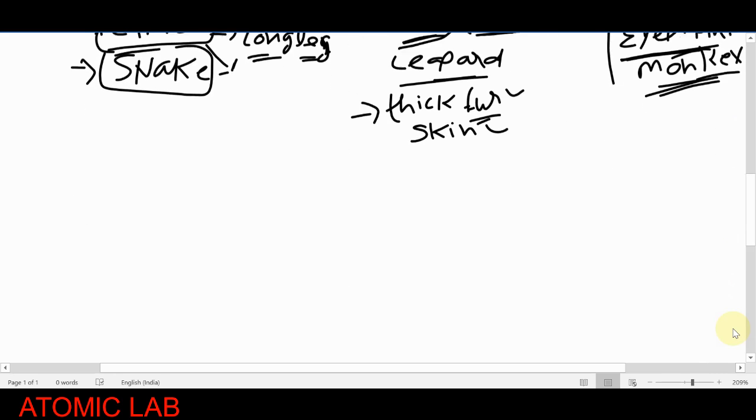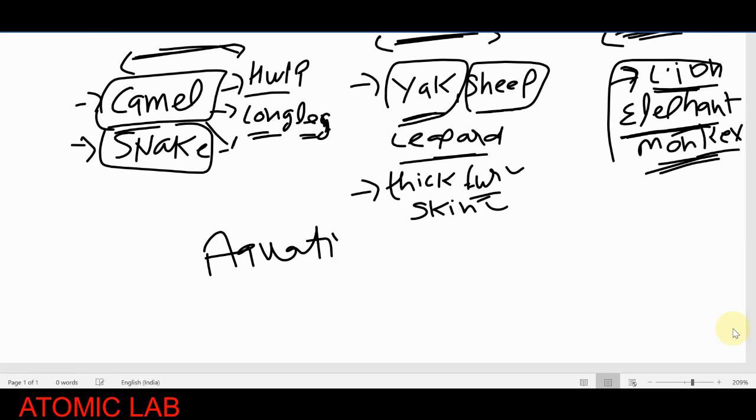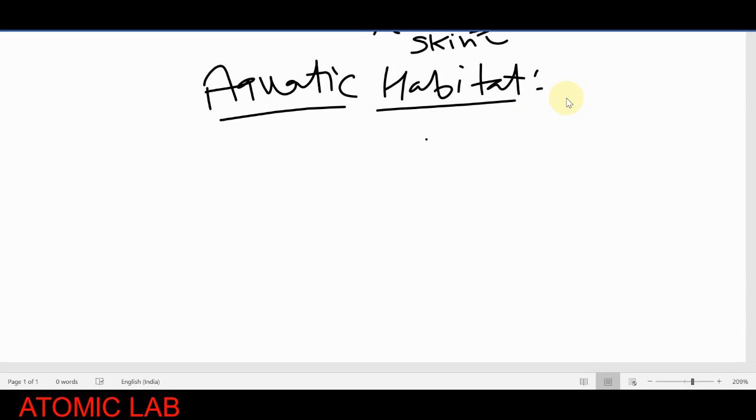Now students, we will discuss what kind of adaptations are found in the aquatic habitat. I'm writing here the aquatic habitat. So firstly, you have to remember that those animals and plants that live in water come under the aquatic habitat, or we can say they have an aquatic habitat. Generally, we classify the aquatic habitat into two groups.